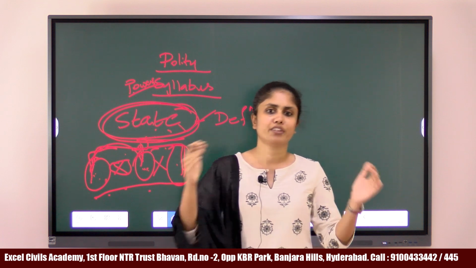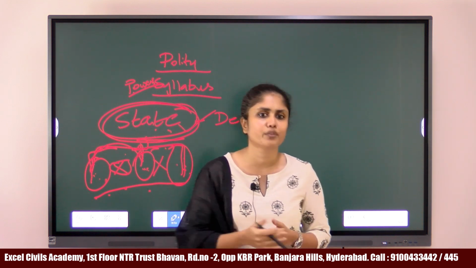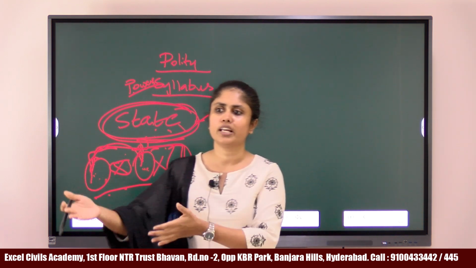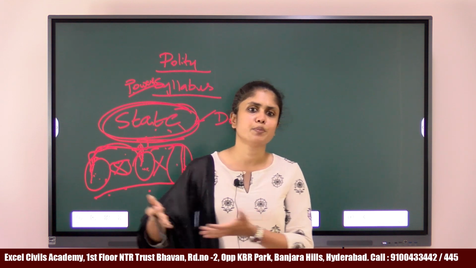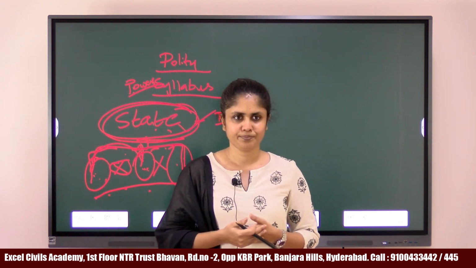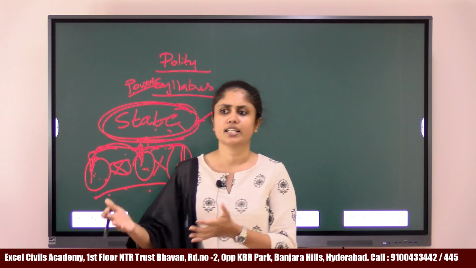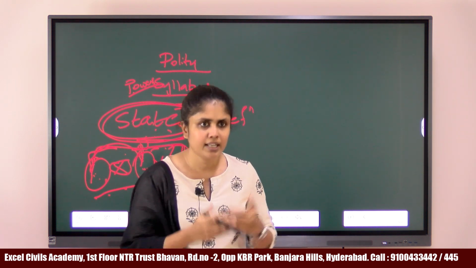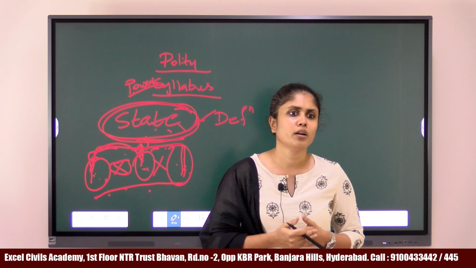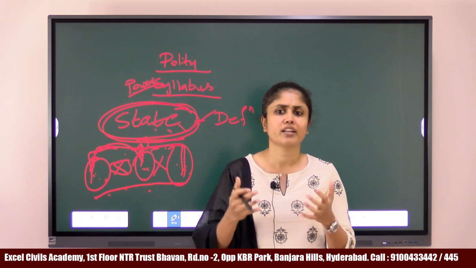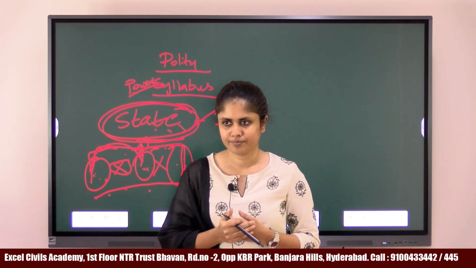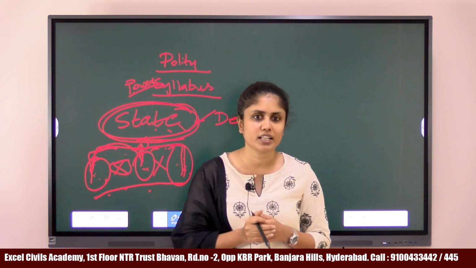Since independence, different organs of the state have been in conflict with each other. For example, judiciary and executive have always been in conflict with each other. If you take the 1960s, 1970s, judiciary and executive have been in conflict with each other. Legislature and executive also have conflict with each other. What are the reasons for this conflict? Right? We'll try to understand this.